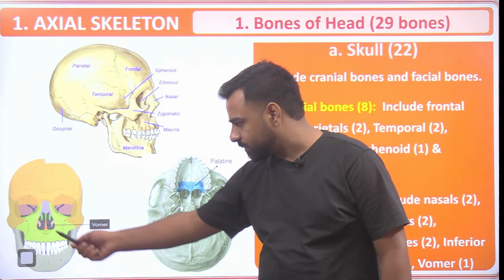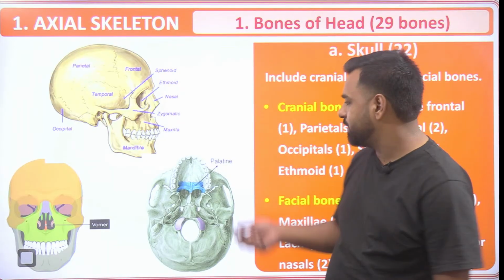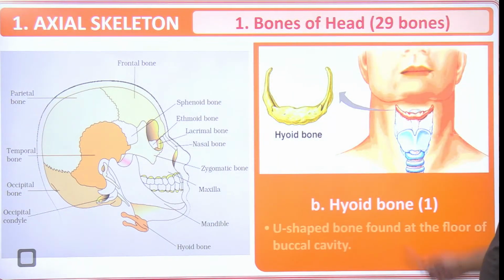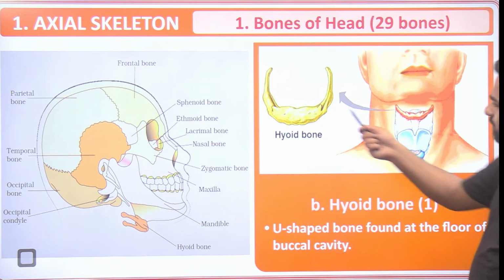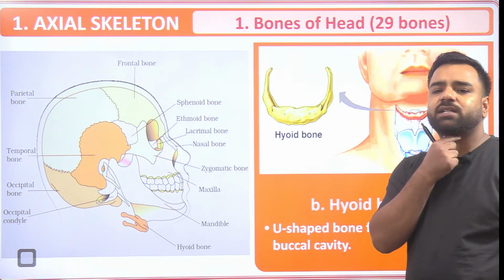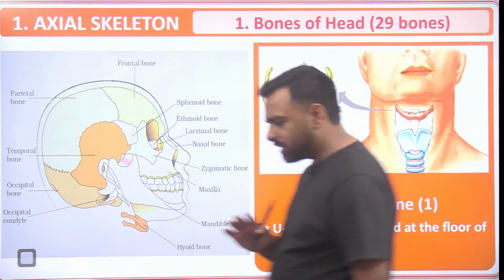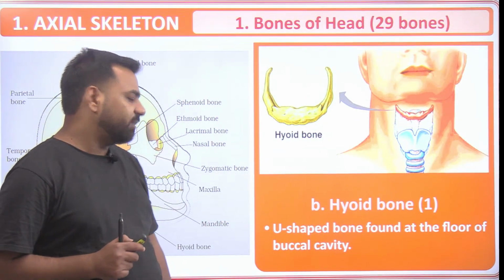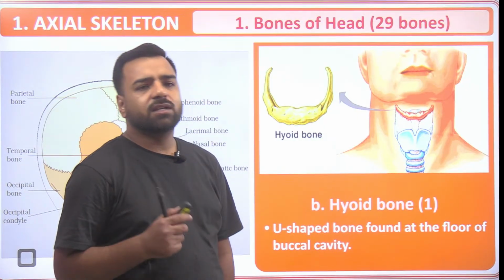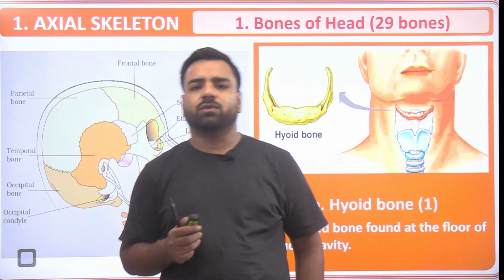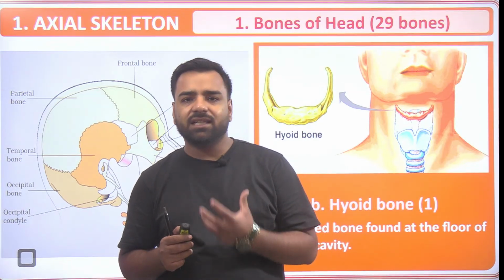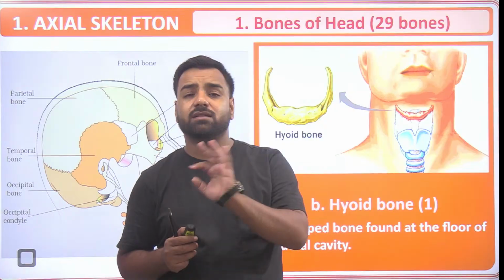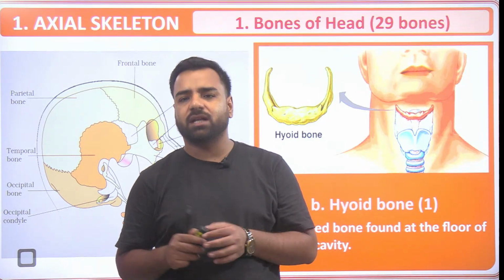Okay. This is the vomer, which we can link to the nose part, and that's the palatine. Now guys, hyoid. This is the hyoid bone. The enlarged version is here, and it is present in our neck. The hyoid is a single, U-shaped bone found at the floor of the buccal cavity. Do you know what the buccal cavity is? The buccal cavity is linked with the mouth. Our mouth consists of the teeth, the tongue, and the salivary glands, which are there in 3 pairs. So they all make up the buccal cavity.